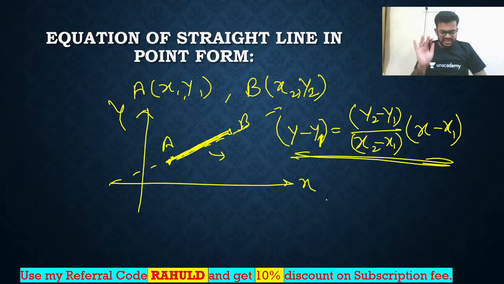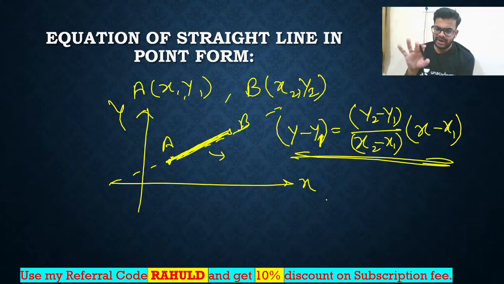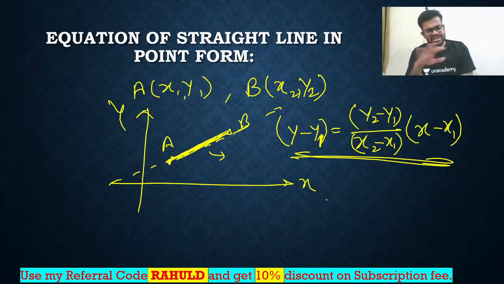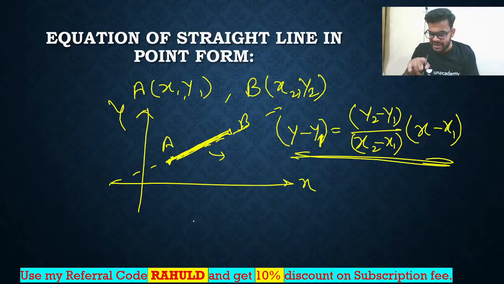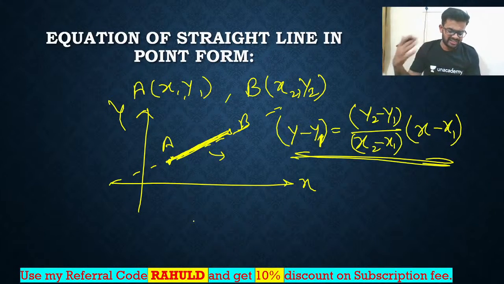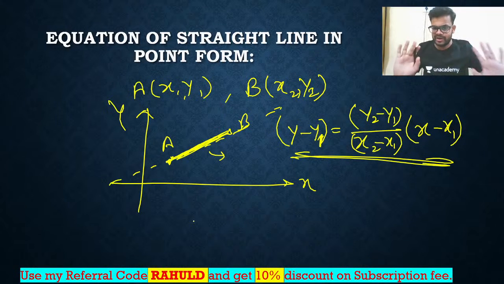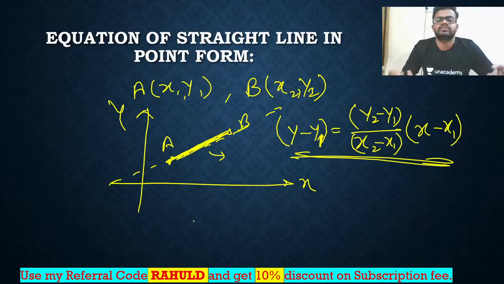It doesn't matter which point you consider first. You can consider any point as x1 and y1, and the other point will be x2 y2. So y minus y1: y is the variable, y1 is the given coordinate value. I'll just write the equation of a straight line. You will understand, don't worry. This point form, you got it, right?